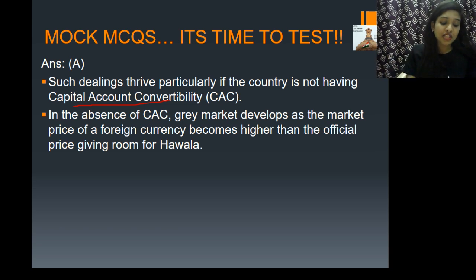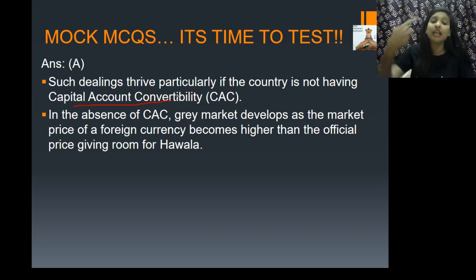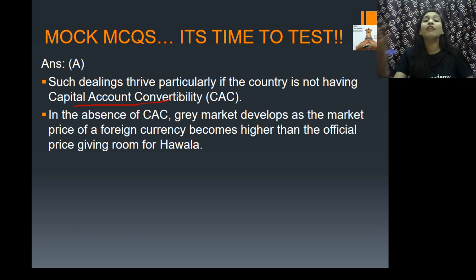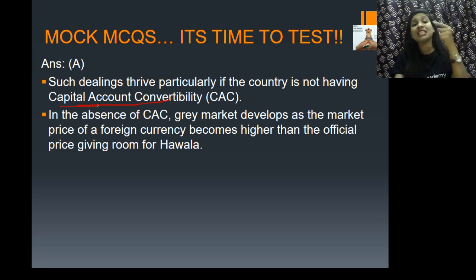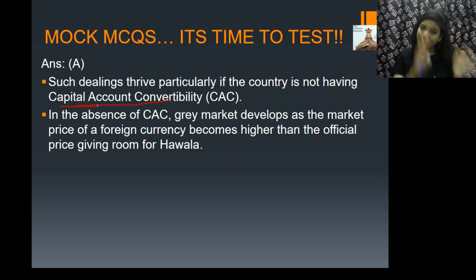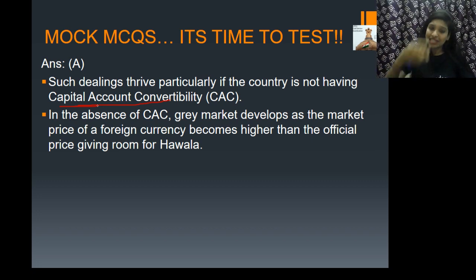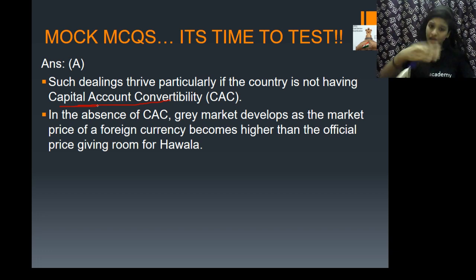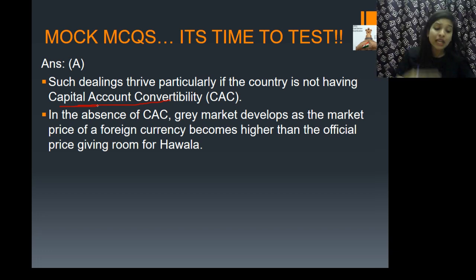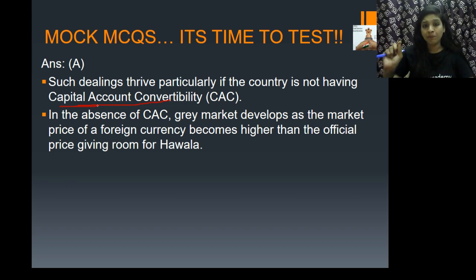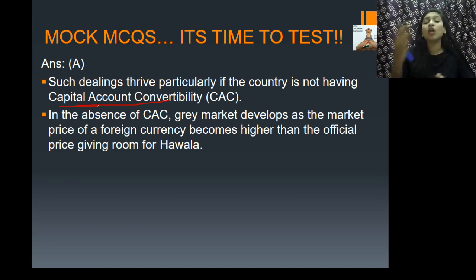Okay. And now if you see capital account convertibility, it implies the freedom of currency conversions related to capital inflows and outflows. So now you will be thinking, if there is capital account convertibility, there should be something called current account convertibility also, right? Yes, there is. Current account convertibility again means the freedom to convert domestic currency to foreign currency and vice versa to execute trade in goods and invisibles, that is, services. That is called current account convertibility.